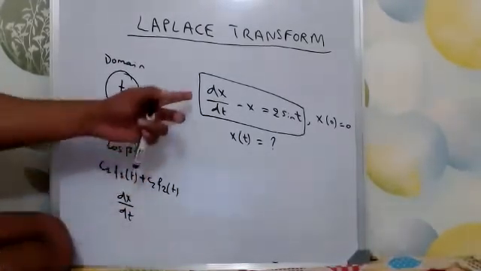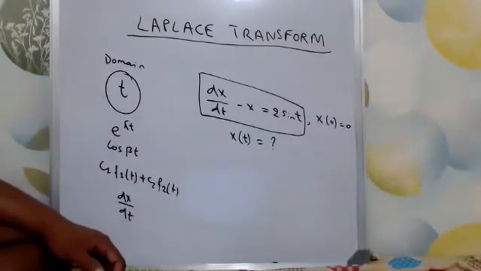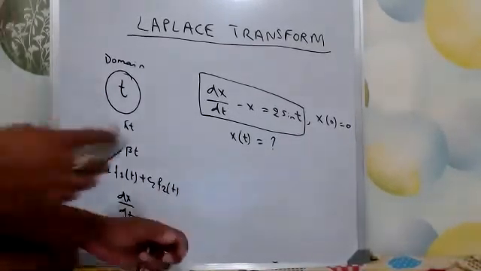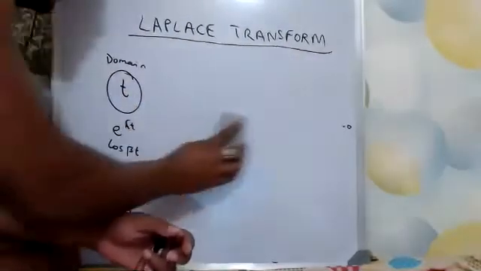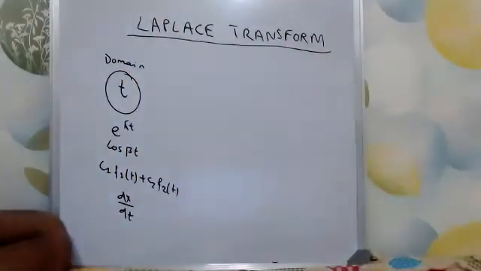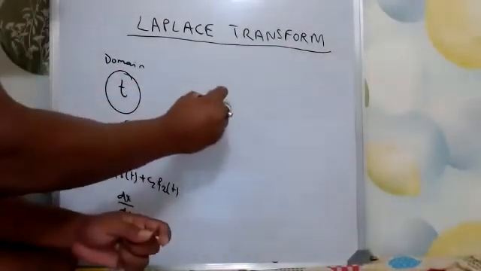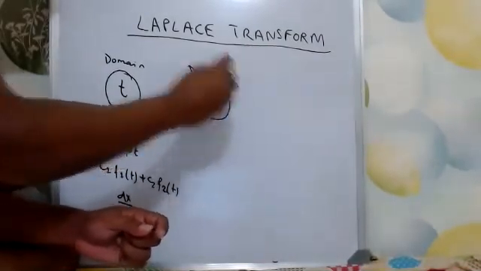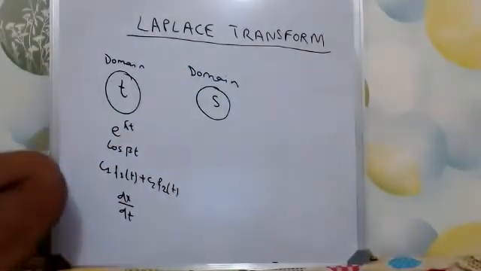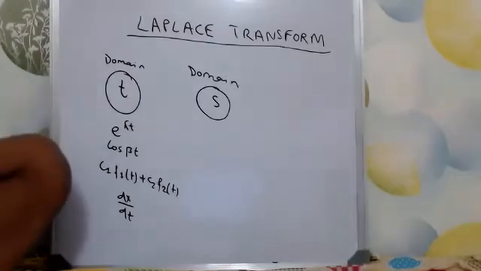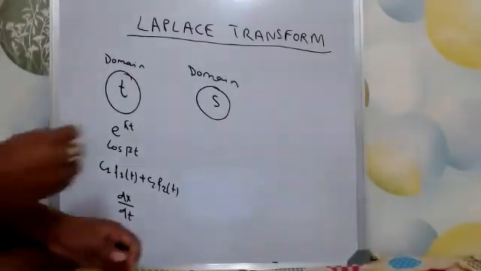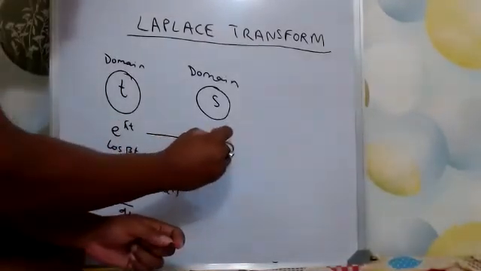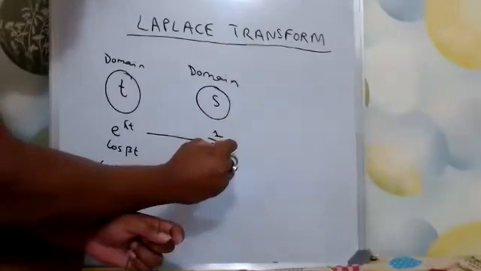So to solve equations like this, instead of going the generic way, we will take another approach, which is the S domain. Now all these things can become very simple in the S domain. Like e to the power lambda t will become 1 by S minus lambda.